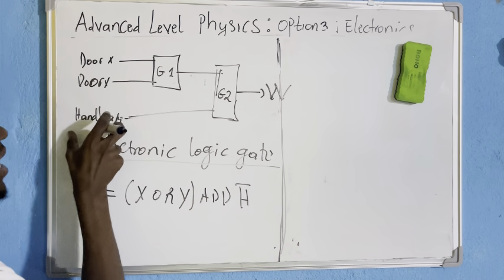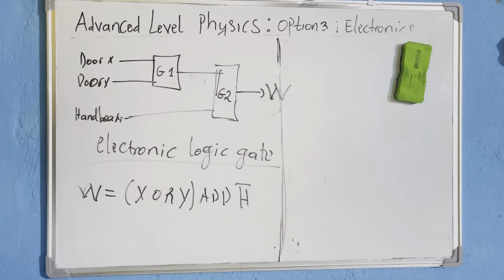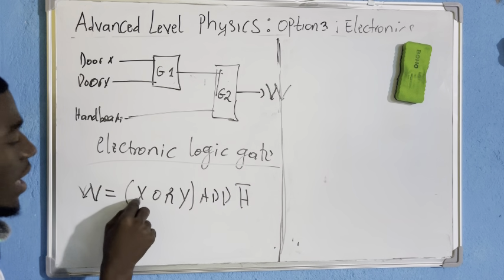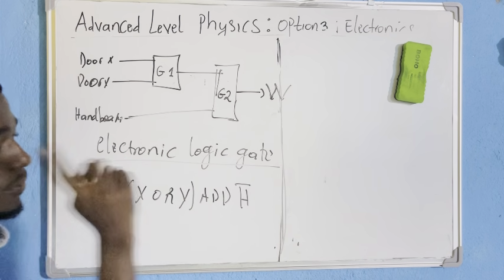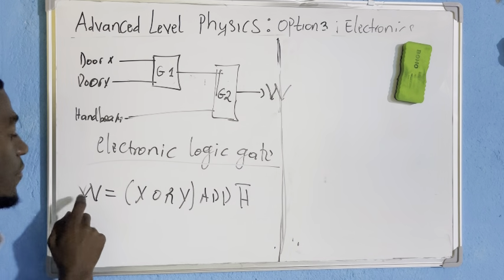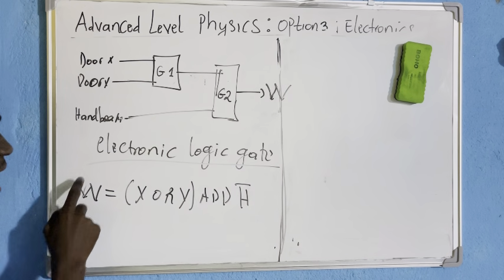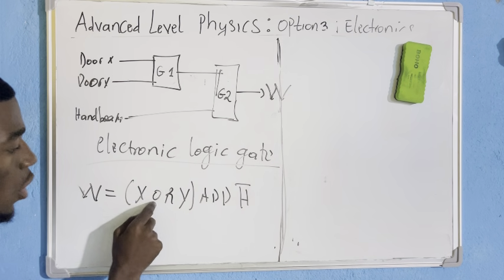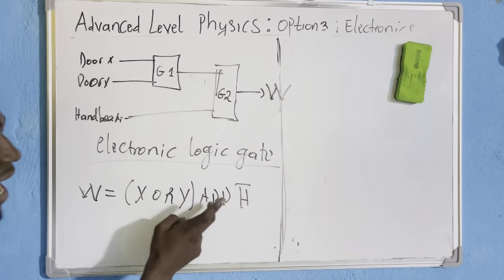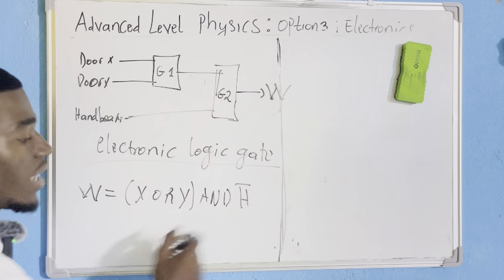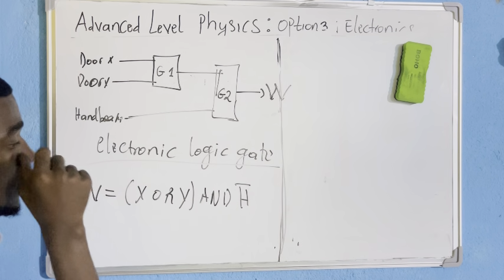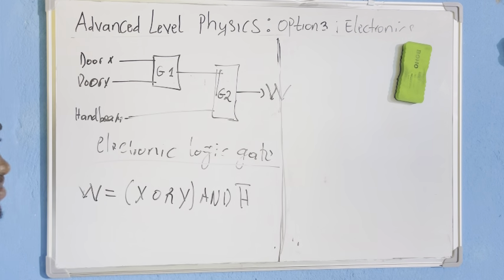If I take my handbrake to be H, it means that X or Y and H is off, therefore W will shine. So that is it, as simple as that.